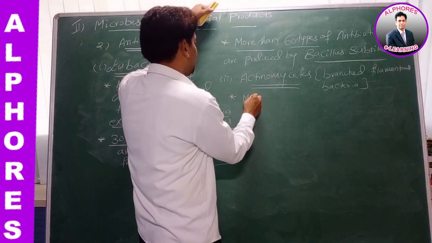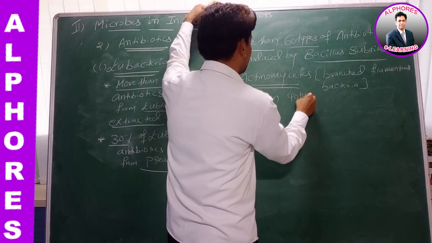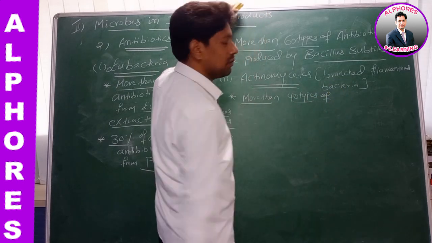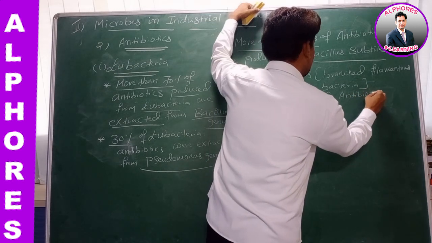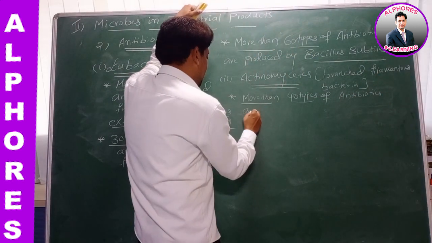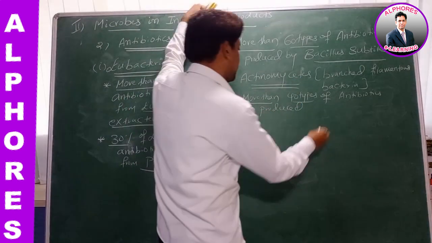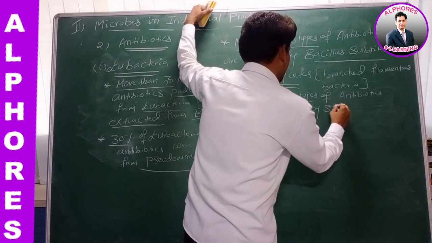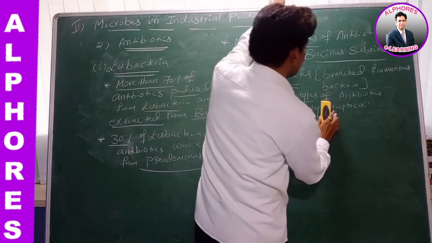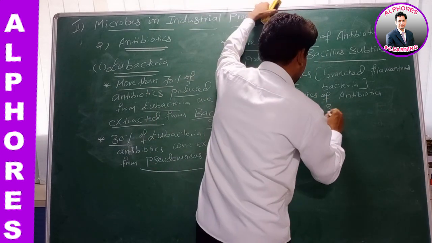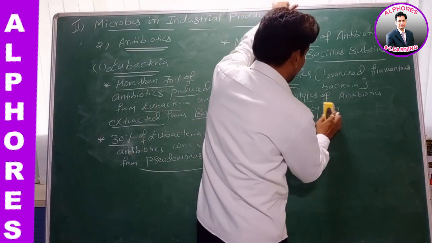More than 40 types of antibiotics, how many? More than 40 types of antibiotics are produced by, are produced by whom, sir?